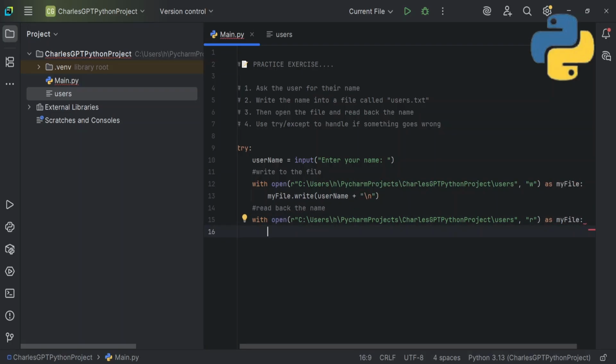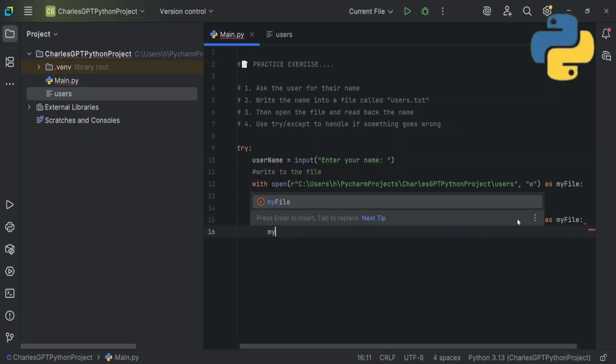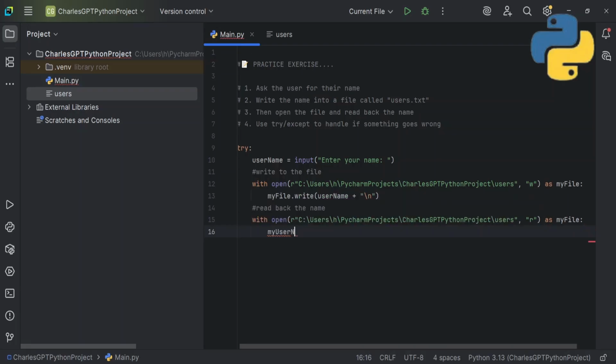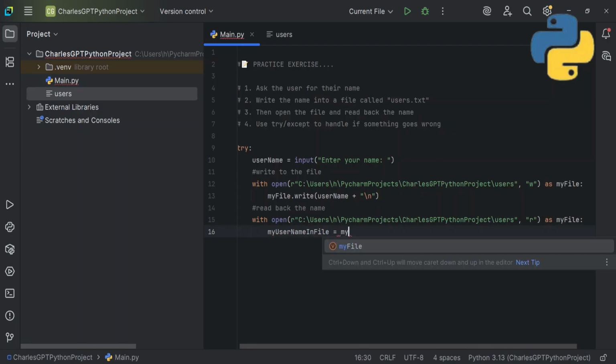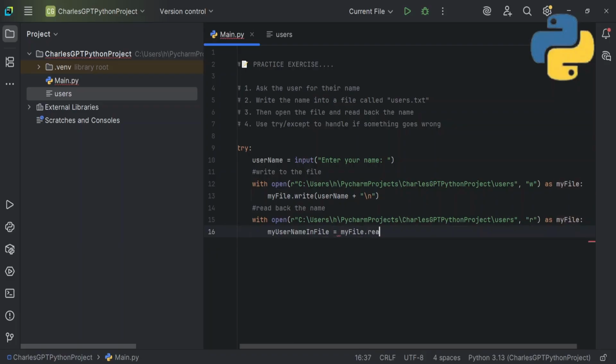Then what else? To read back the name, I'll now call it, let's say, my username in file, like this. Oh, it's so slow, it's slowed down. So my username in file is equal to my file dot read. You can see how my naming convention is very understandable. My username in file, so it's going to read the username in file. So I'll call my file dot read.